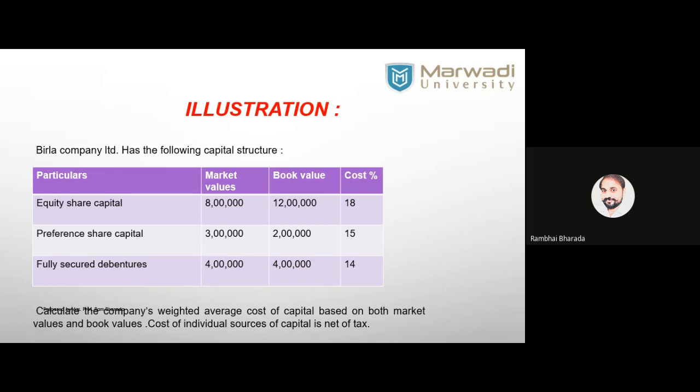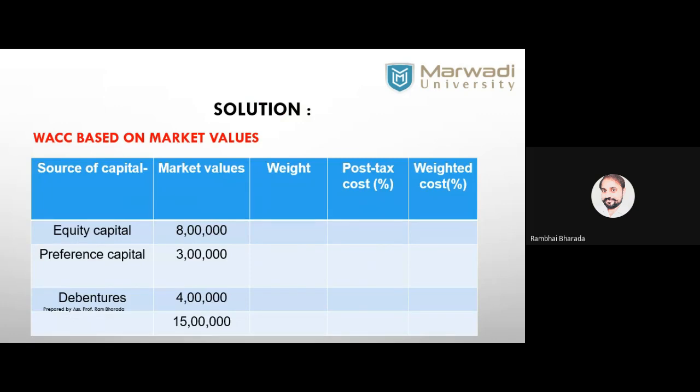First of all, we have market value. So first we do the calculation based on the market value. Let me go to the next slide. See, I have already prepared the table. Okay, so we can save time. Source of capital: equity, preference, and debt. Market value is already 8 lakh, 3 lakh, 4 lakh, total is 15 lakh.